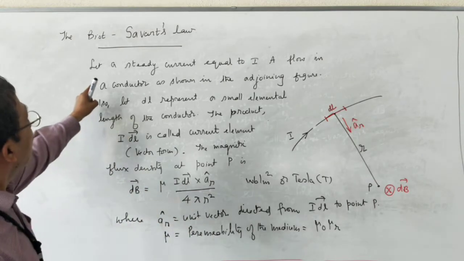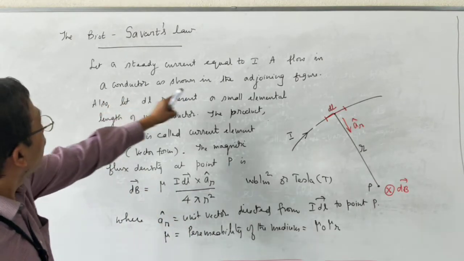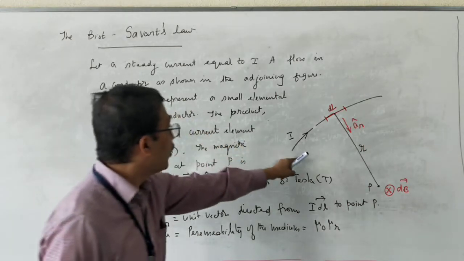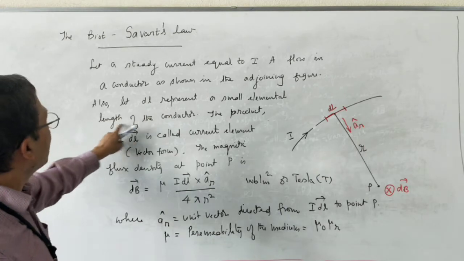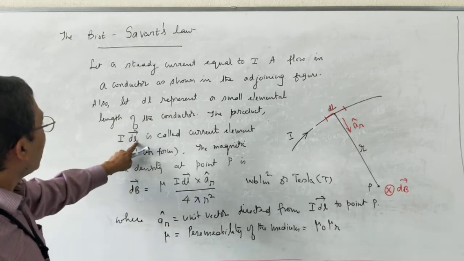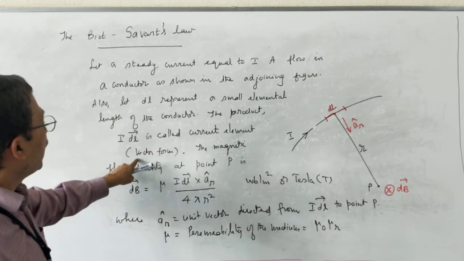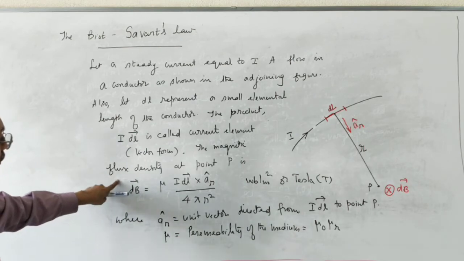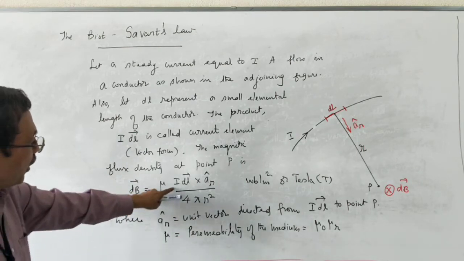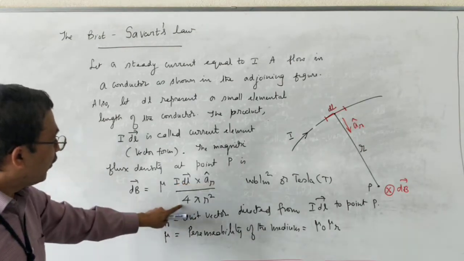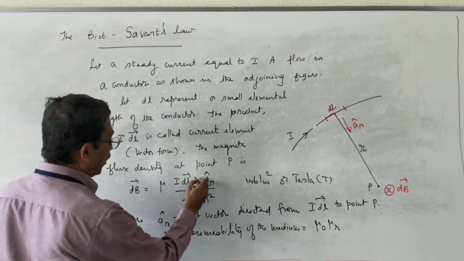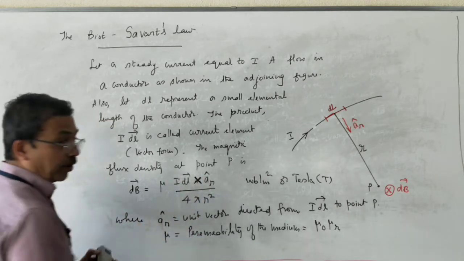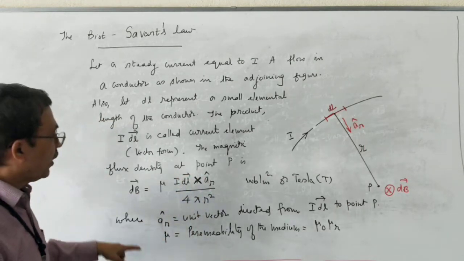So let me read out. Let a steady current equal to I ampere flow in a conductor as shown in the adjoining figure. Also let dl represent a small elemental length of the conductor. The product I dl is called the current element in vector form. The magnetic flux density at point P is mu times I dl cross ar cap divided by 4 pi r square. This is not simple multiplication, it is vector multiplication, cross product.